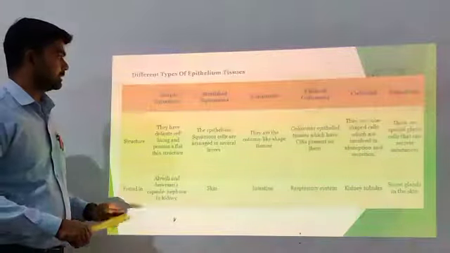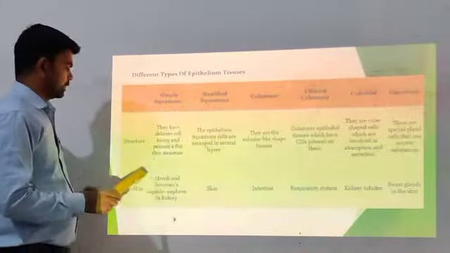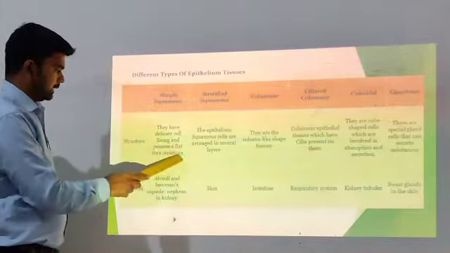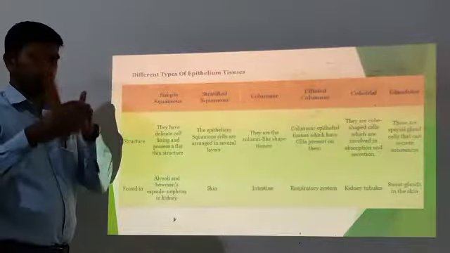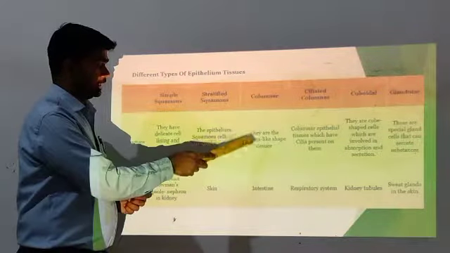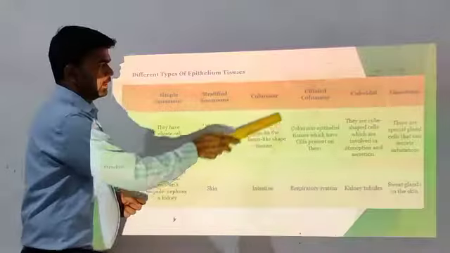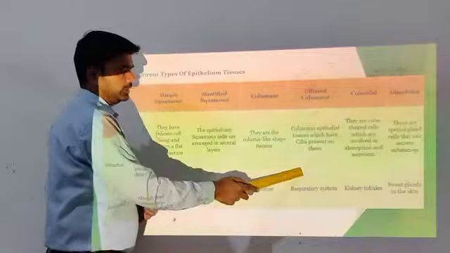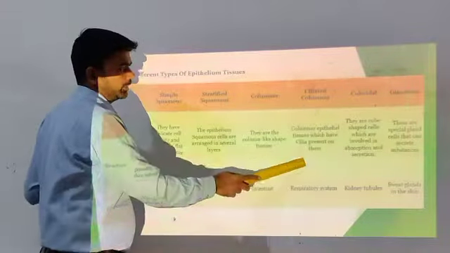Next, see, we can differentiate all the types of epithelium tissue. The structure of simple squamous is that they have a dilated cell lining and possess a flat, thin structure. Stratified has several layers arranged one over the other. In columnar, all the tissues are arranged in a column shape. In ciliated columnar epithelium, the tissues have cilia present on them. The tissues with cilia are known as ciliated columnar tissues.